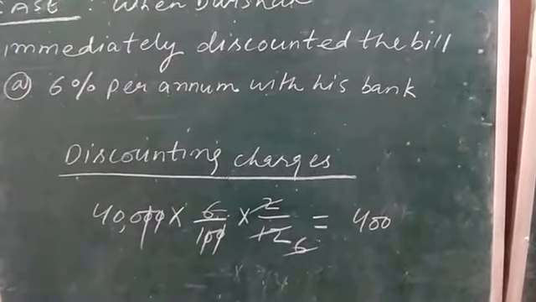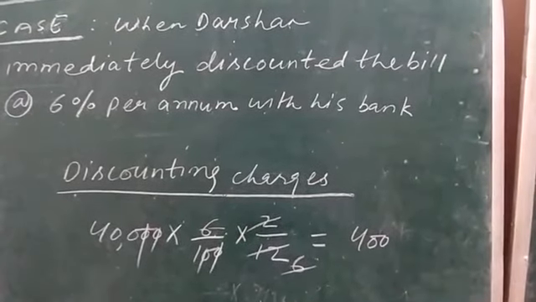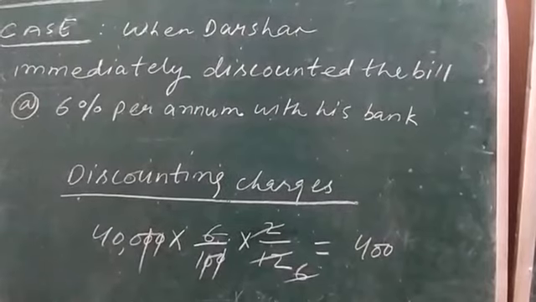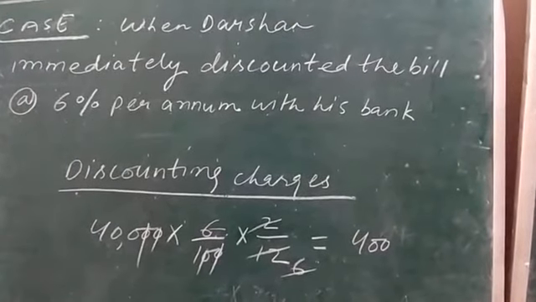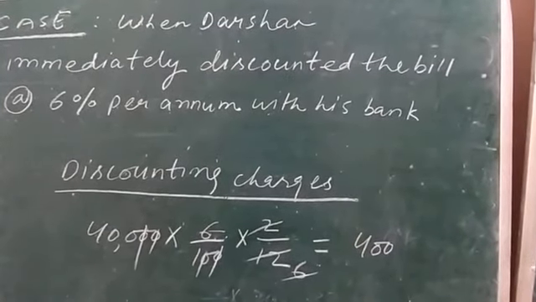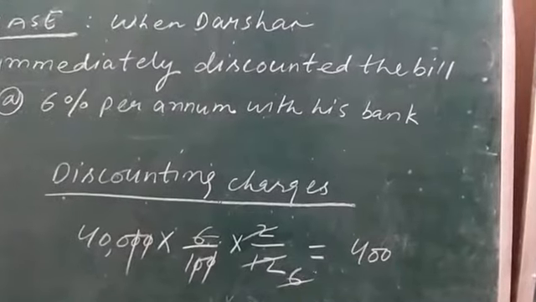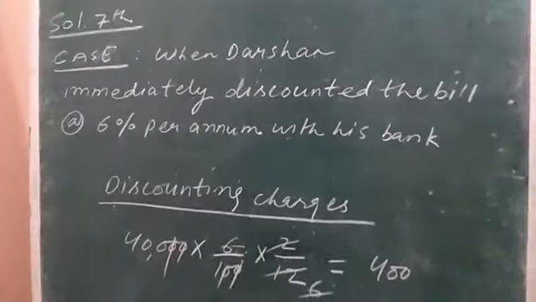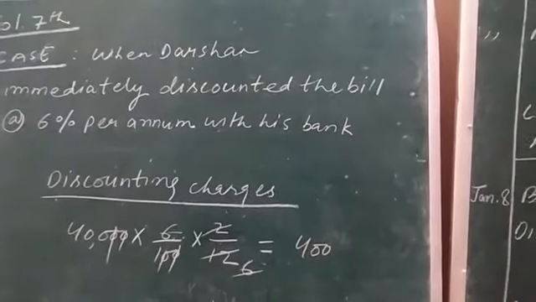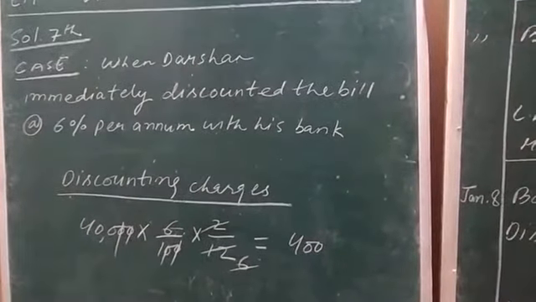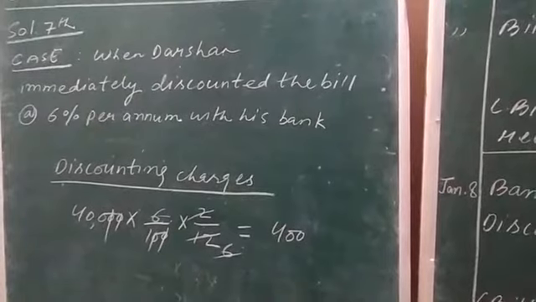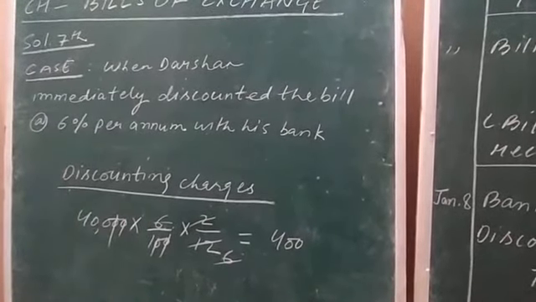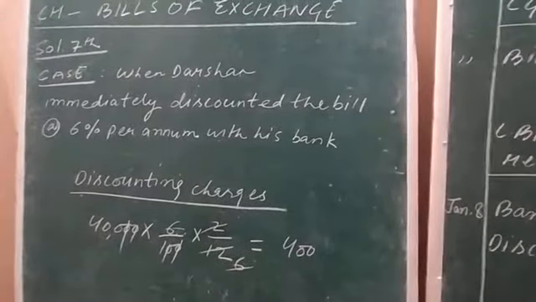This will be the discounting amount, means this amount has to be left by Darshan of his bill receivable with the bank, and this amount 400 is known as discounting charges. Okay, so it's a loss for Darshan. Whenever loss increases, it is to be shown on the debit side. So Darshan has to show this discounting charges on the debit side while passing the journal entries.